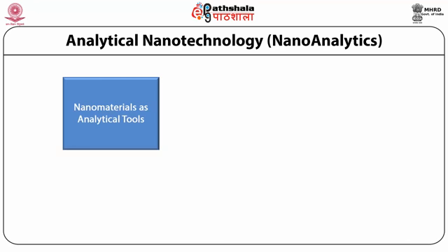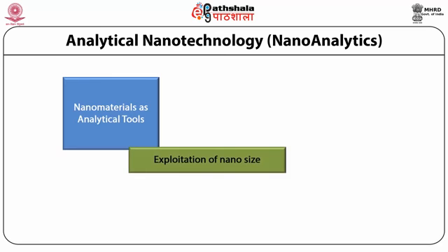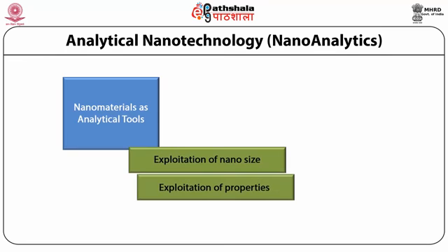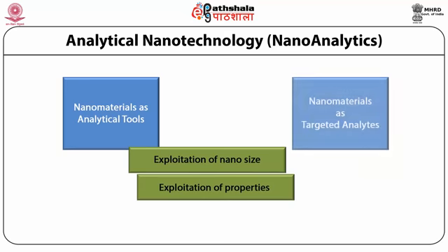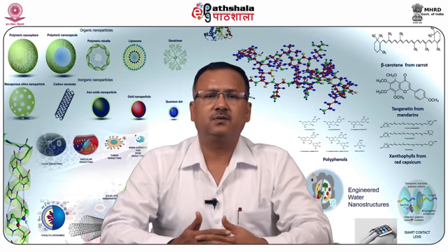The required solutes are separated from the complex mixture using the nano size or special properties of nanomaterials. Secondly, the nanomaterials also need to be analyzed, meaning they are the target analyte, so we need specialized analytical methods for their analysis. Here in this module we will be discussing the nanomaterials as analytical tools.